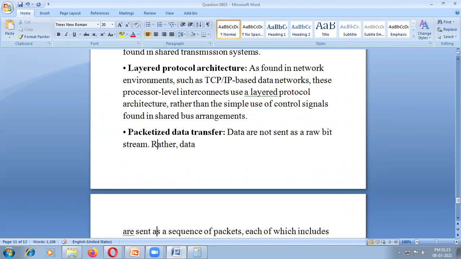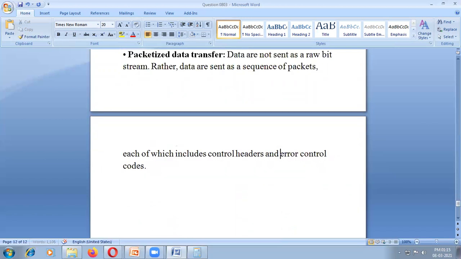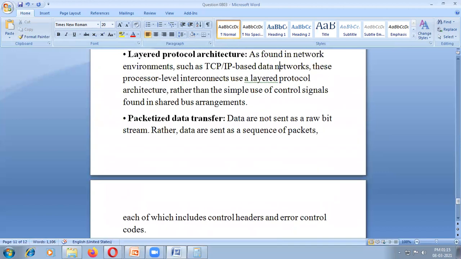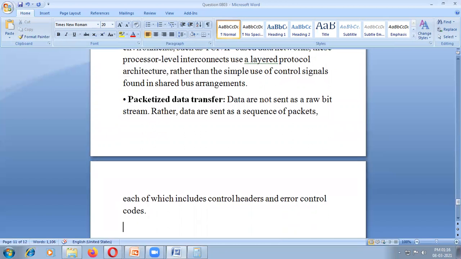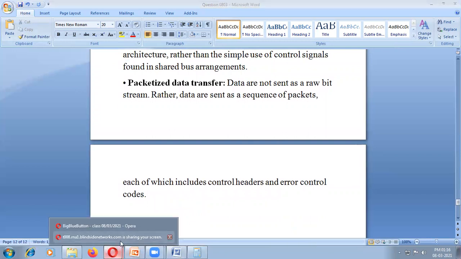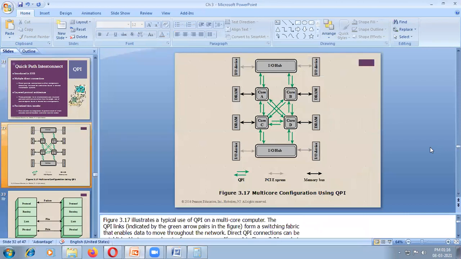That's why Intel introduced packetized data transfer. Packetized data transfer is also available. This is another important point for QPI.